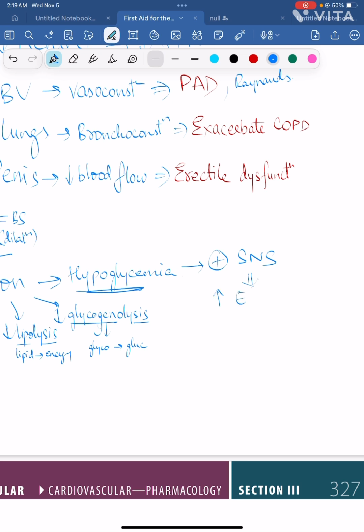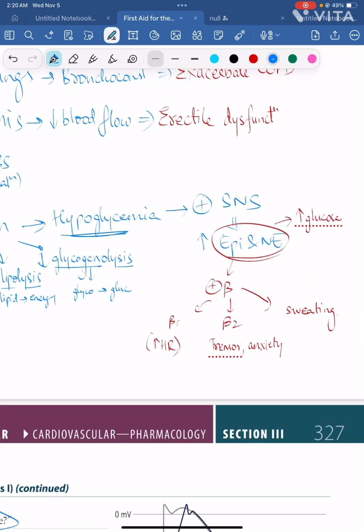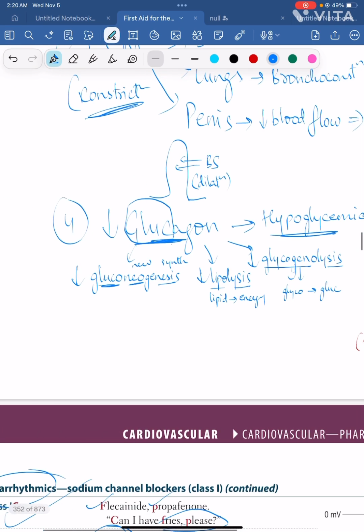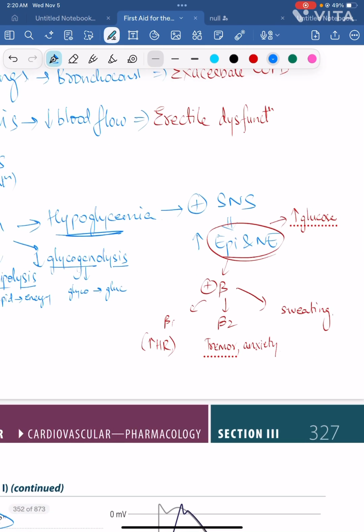Now when there is hypoglycemia, it will activate the sympathetic nervous system, right? This will increase epinephrine and norepinephrine, correct? Now this epinephrine and norepinephrine should increase the glucose, right? These hormones are increasing glucose. But now what's happening is these will act on beta receptors and increase heart rate, tremor, anxiety and sweating. So these will happen after epinephrine activates beta receptors.